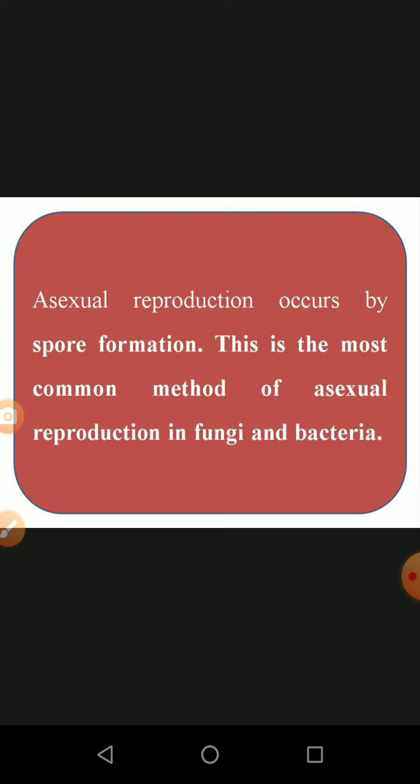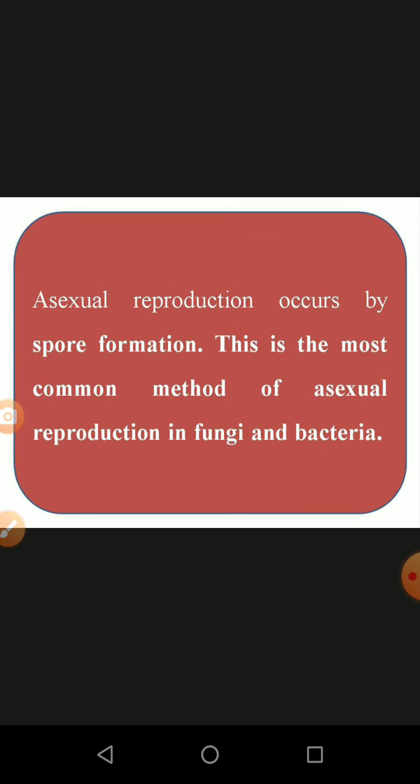The asexual reproduction which takes place by the process of spore formation. Spores are minute particles which are spread around in the air and the atmosphere. Wherever they settle in the soil, due to environmental biotic and abiotic factors, only under favorable conditions do they start to emerge and develop into a new organism. This is the most common method of asexual reproduction in fungi and bacteria.